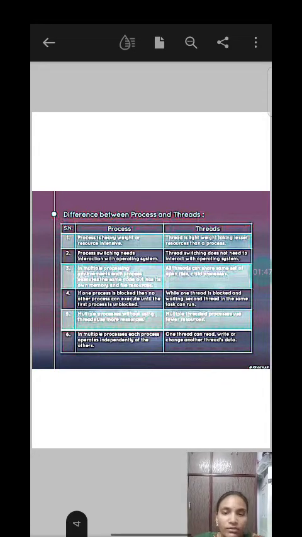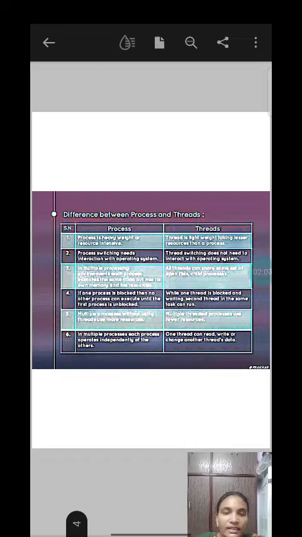Second point is process switching needs interaction with operating system. Here, changing from one process to another process, we need the permission of OS. That means we need to interact with OS for the context switching. But thread switching doesn't need interaction with OS, no need of operating system permission.